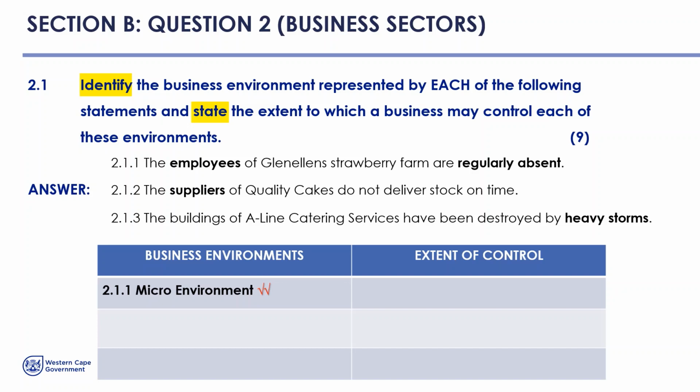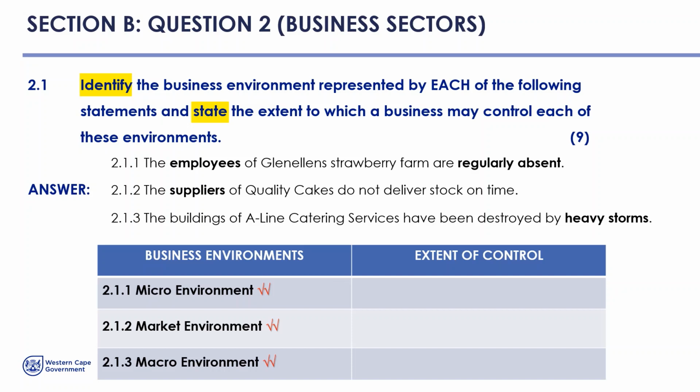Then if we look at 2.1.2, our focus word being the suppliers of quality cakes do not deliver stock on time. We know that when we talk about suppliers, it is one of the components in the market environment. Then we have the next question, 2.1.3, the buildings of A-Line Catering Services have been destroyed by heavy storms. Now, if we know that the physical environment is a component of one of the environments, we know that it comes from the macro environment.